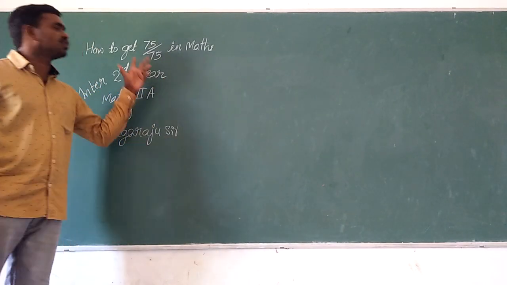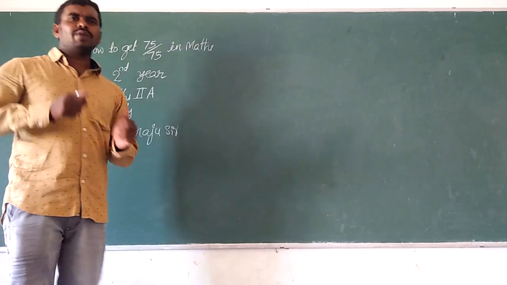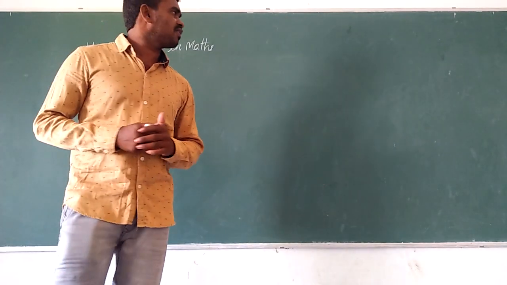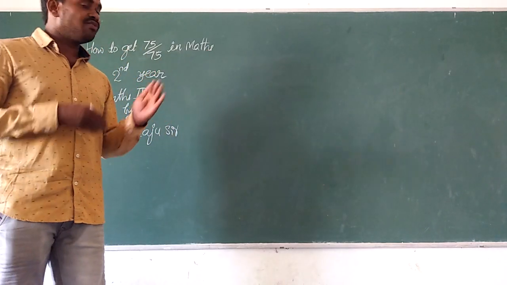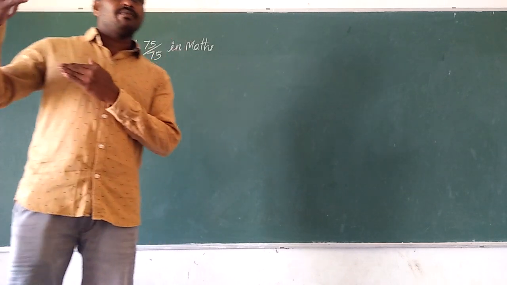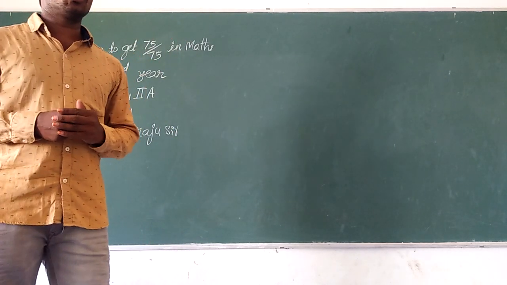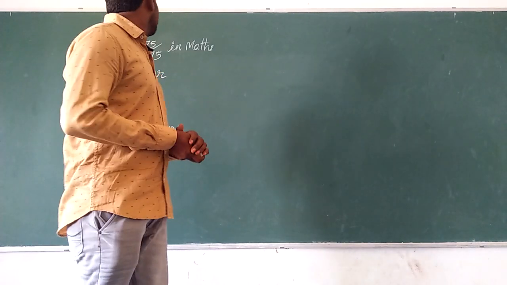Simply practicing blindly, we don't get 75 out of 75. It is not easy, but if you prepare in a perfect way, then we can reach it very easily. Many of my students got 75, that's why I am saying.